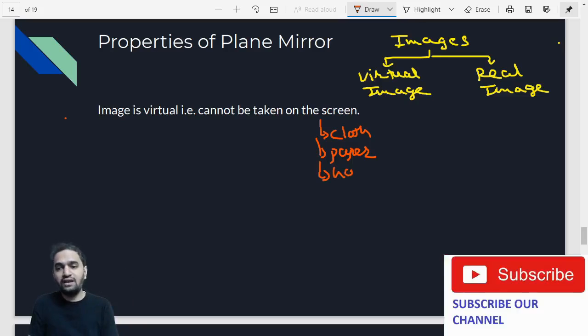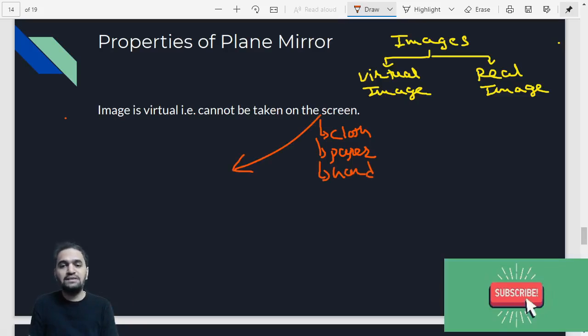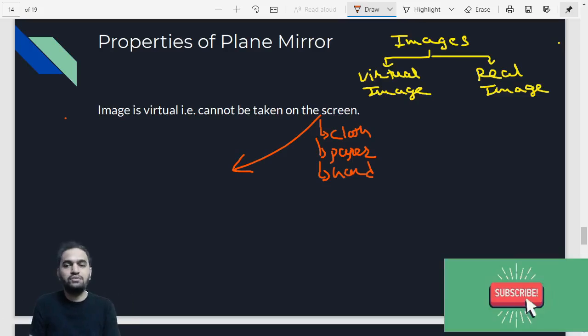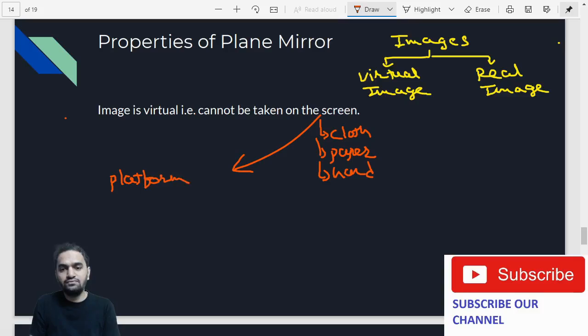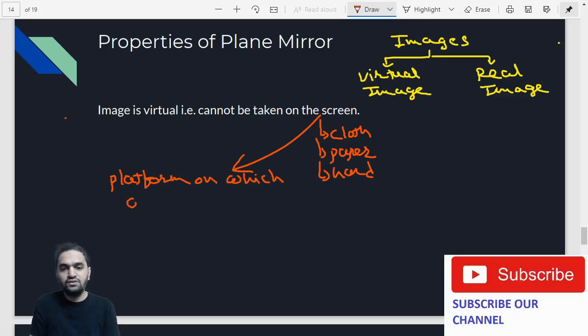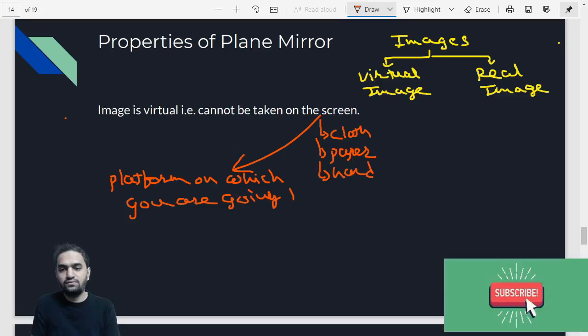So a screen is basically a substance or any material on which you are going to observe. You can just say it's a platform on which you are going to observe the image.